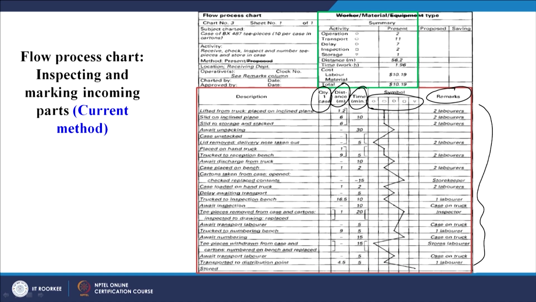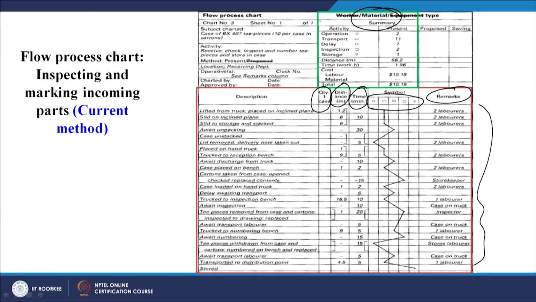And if you see the flow process chart, we have seen that we have to highlight what type of chart it is. There are 3 types: operator type, material type and equipment type. Here we are depicting how the material is coming from the truck and how it is traveling in the shop floor. So it is a material type of flow process chart, and this is a summary.